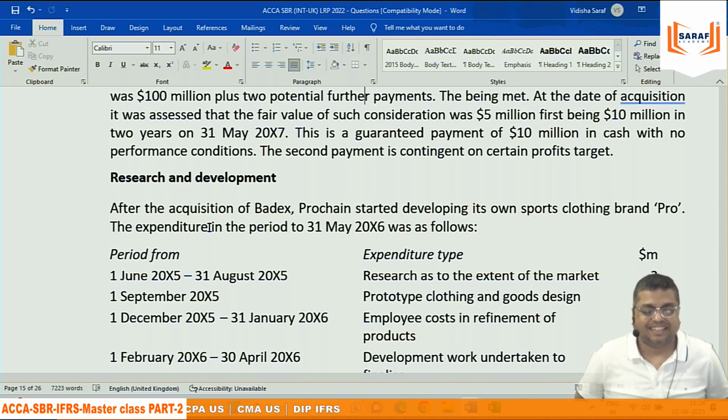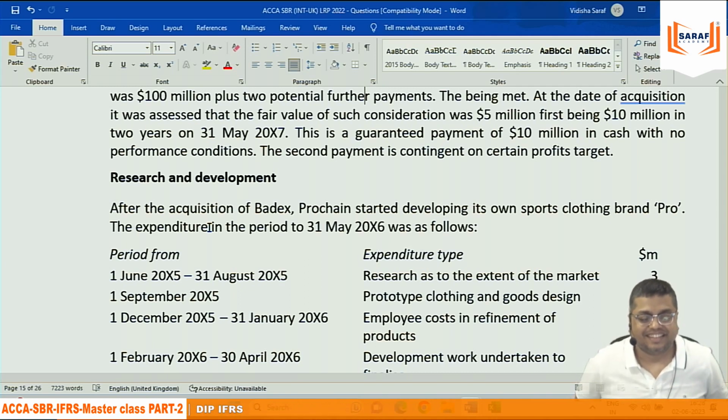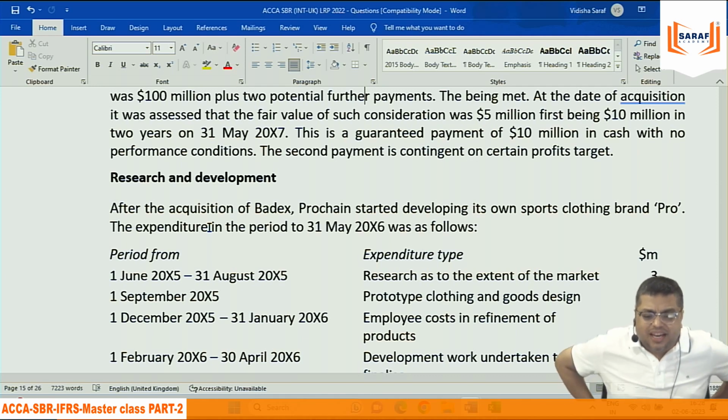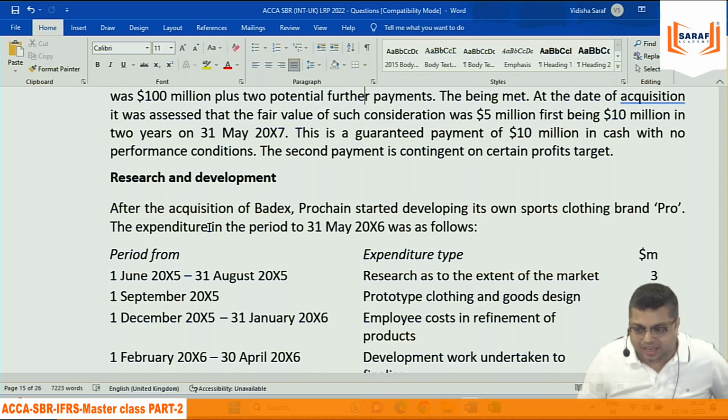PIRATE. R is resources are available. A is ability to complete the asset. T is technically feasible. And the last, E, is expenditure reliably measured. Actually, when we read these 6 points, I am personally saying, not about anyone, normally if somebody says it is technically feasible, and we are using other points, which is P and I, don't you think they are intermingled with each other?